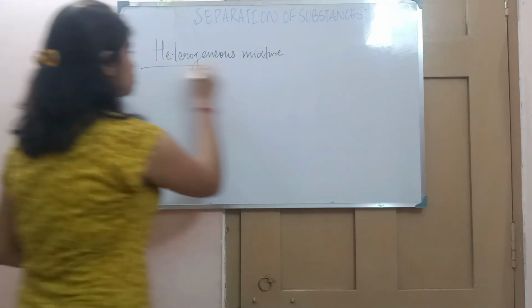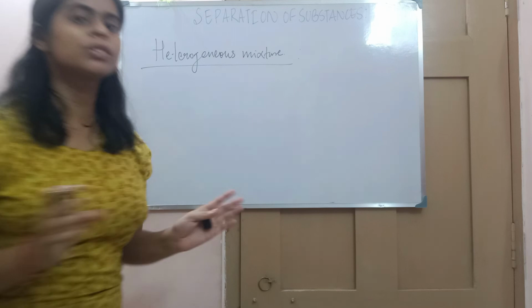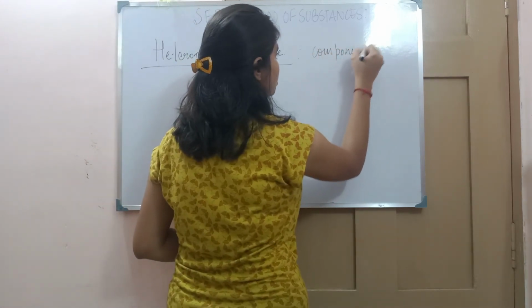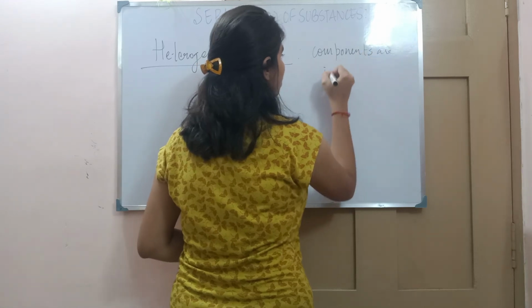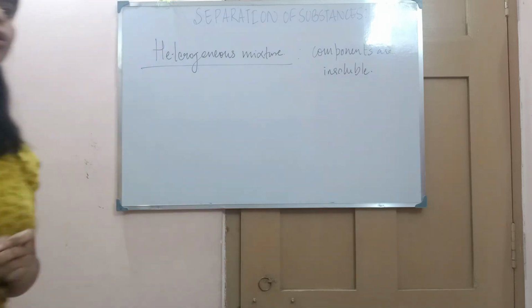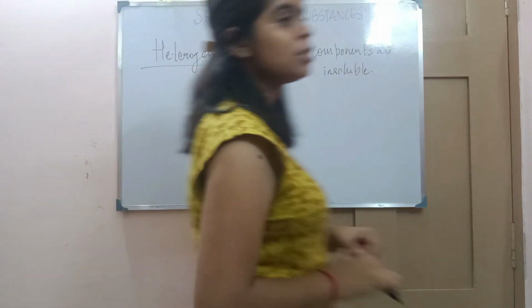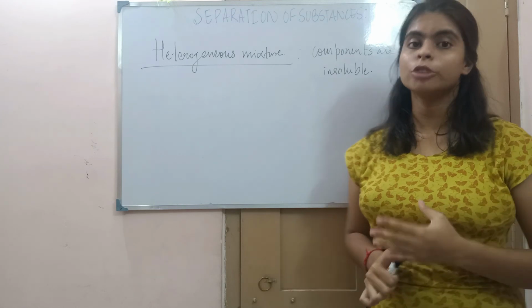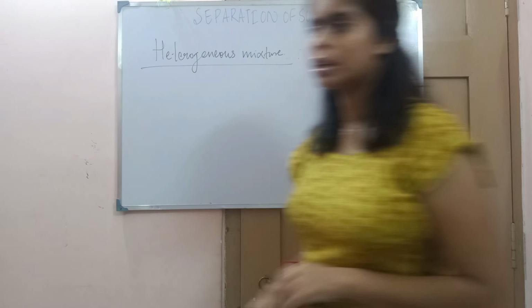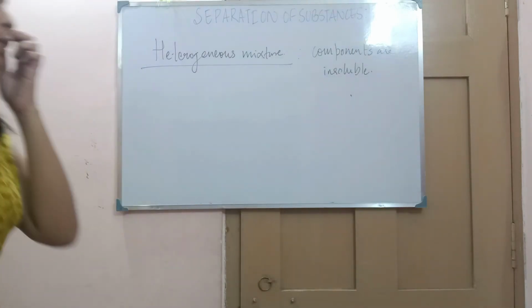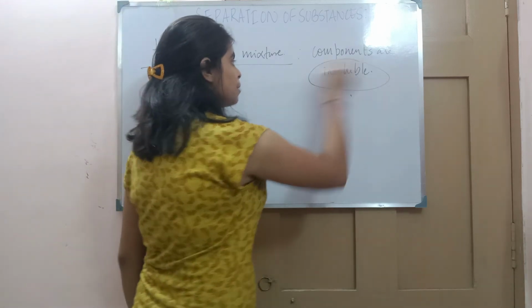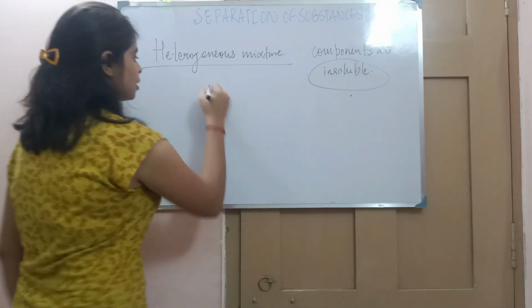In a heterogeneous mixture, the components are not soluble, they are insoluble. So remember, the major difference between heterogeneous and homogeneous is that in homogeneous the components are soluble in each other, but in heterogeneous the components are insoluble. Now comes how we will separate this. Since it is insoluble, the major method of separation is